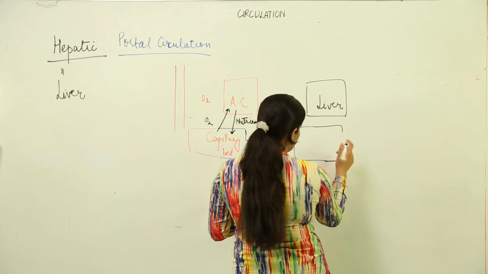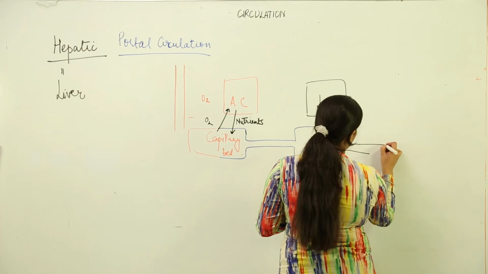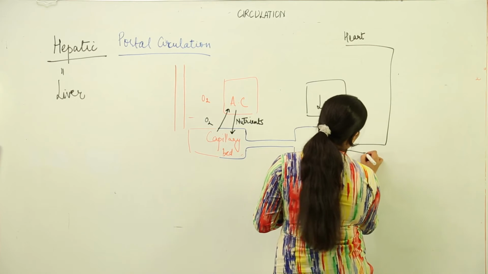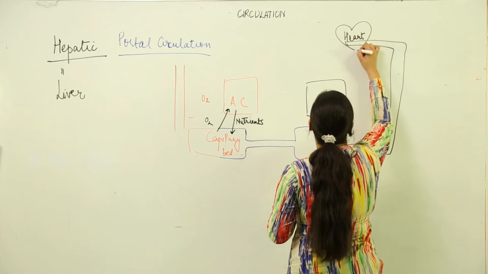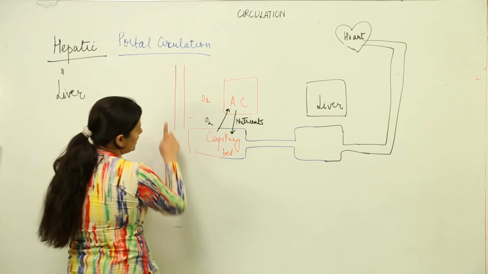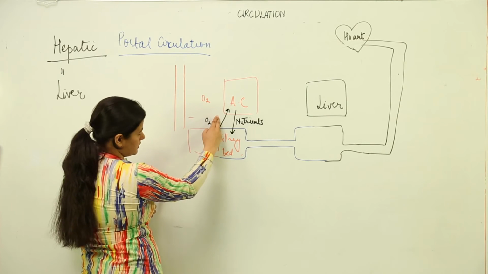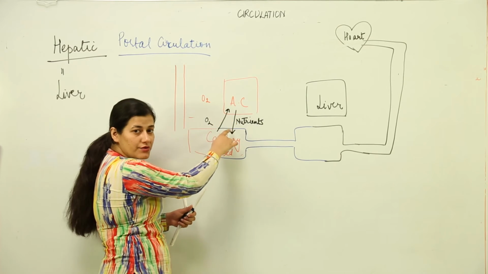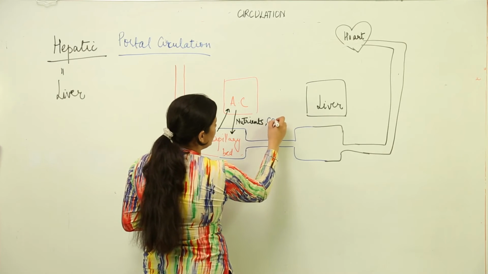Alright. Now this capillary bed has only deoxygenated blood already. From here the deoxygenated blood would be supplied to the heart, so that it goes for oxygenation. And as you can see, in the meantime we have transported the nutrients which were absorbed from the alimentary canal. This is the artery which brings the oxygen to the capillary bed. The oxygen gets absorbed by the tissues of the alimentary canal. Those tissues in return put in their nutrients and of course carbon dioxide, due to which the blood becomes deoxygenated.